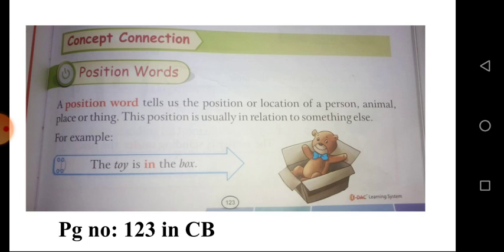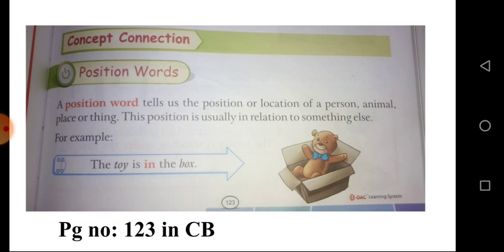Position words tell us the position or location of a person, animal, place or thing. Note this: the position or location of a person, place, thing or animal. This position is usually in relation to something else. Let's see some examples. Position words tell us the position or location of a person, place, thing or animal.